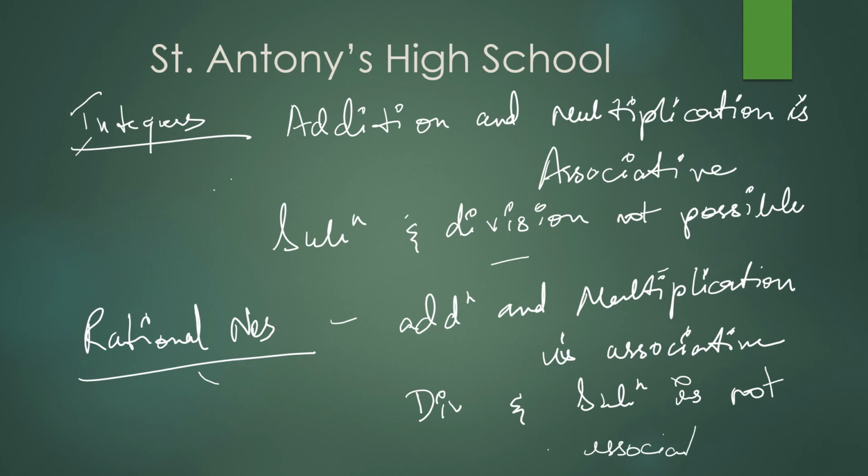Children, so far what properties have you studied? Closure property, commutativity, associativity. Under these you have done the operations, addition, subtraction, multiplication, division, related to whole numbers, integers and rational numbers. If you know all these things, you can solve the problems very easily, and also many problems given in exercise 2.1 in your textbook. Some examples I am going to solve, and also some concepts I am going to introduce.